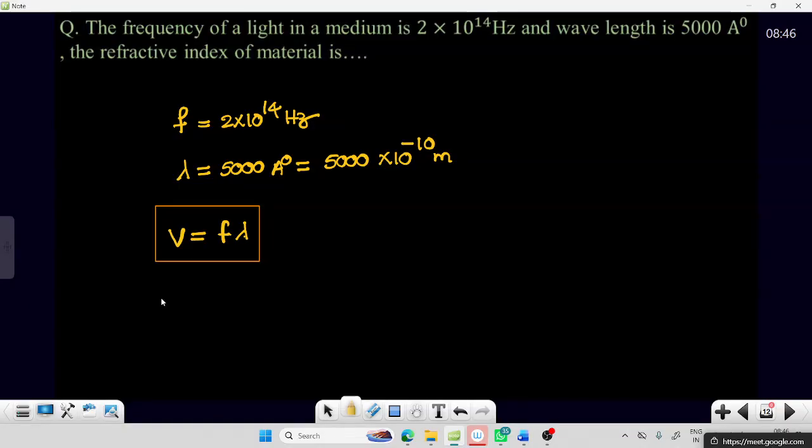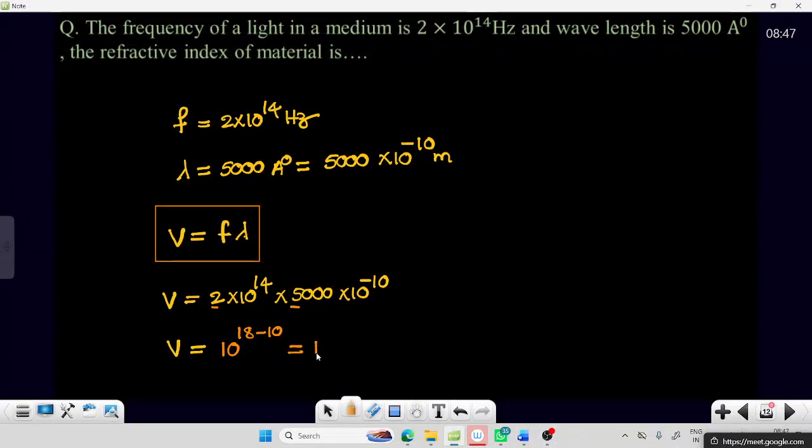So the speed is f into lambda, which is 2 into 10 power 14 into 5000 into 10 power minus 10. Checking the zeros: 3 zeros, then 5 into 2 gives one more zero, so 4 zeros, making 10 power 18 minus 10.